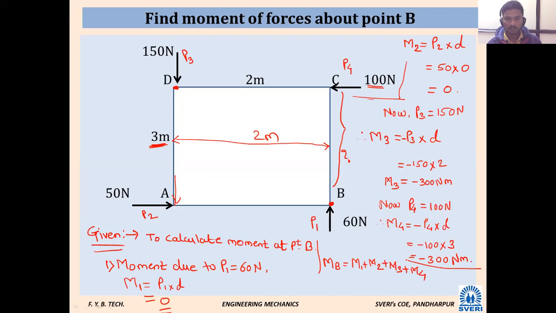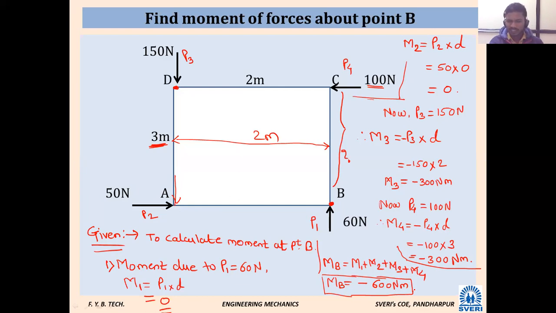There is a limitation of space, so you add now and tell me directly. Minus 600 Newton meter. MB is minus 600 Newton meter.